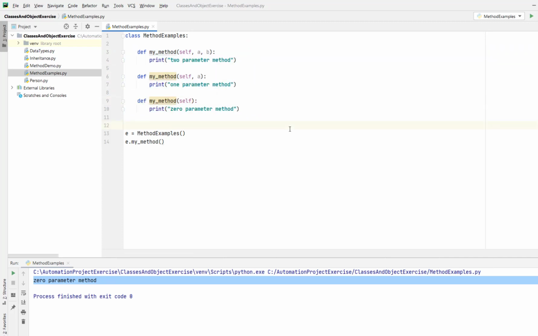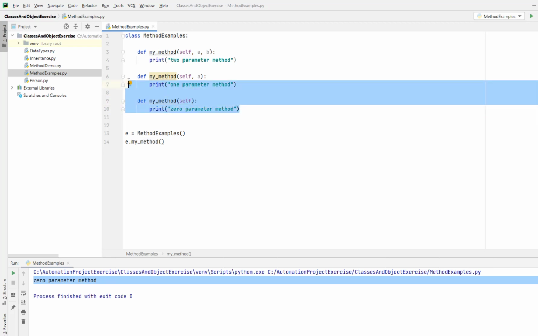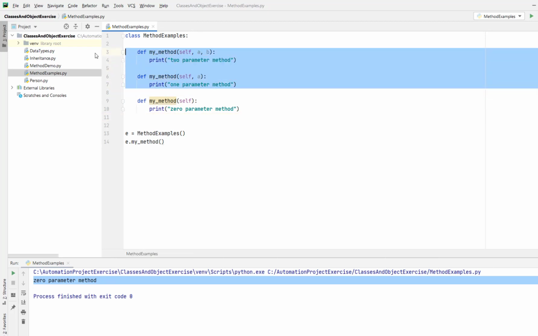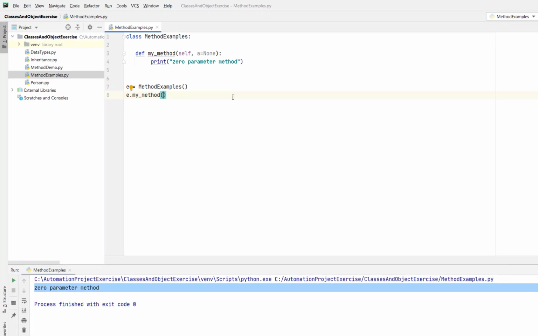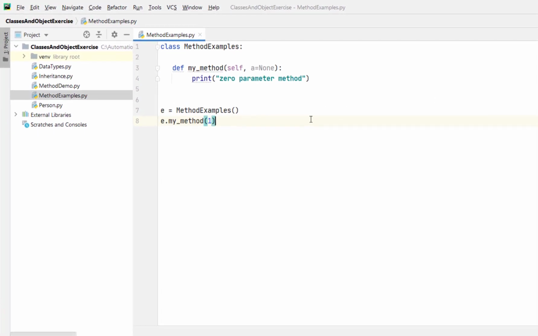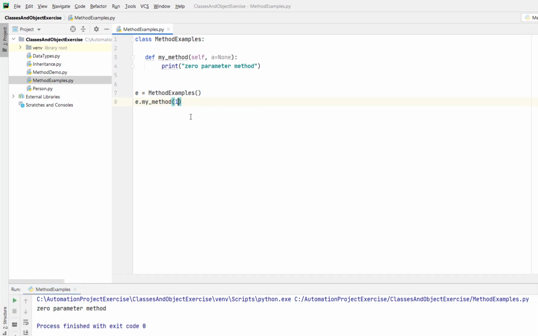But now let's say you still want to achieve method overloading. Let's take a scenario where you have a method. Let's take the same example, my_method, which takes only one argument. But now you want to modify that method to take two arguments. Then we would add another method like my_method, and the same problem occurs. But we already know that this is not allowed in Python. So what is the solution? Let me delete this. My_method has two parameters, and when you call this my_method, you can pass one argument also, and still that method works. And even if you pass zero arguments, that method still works.